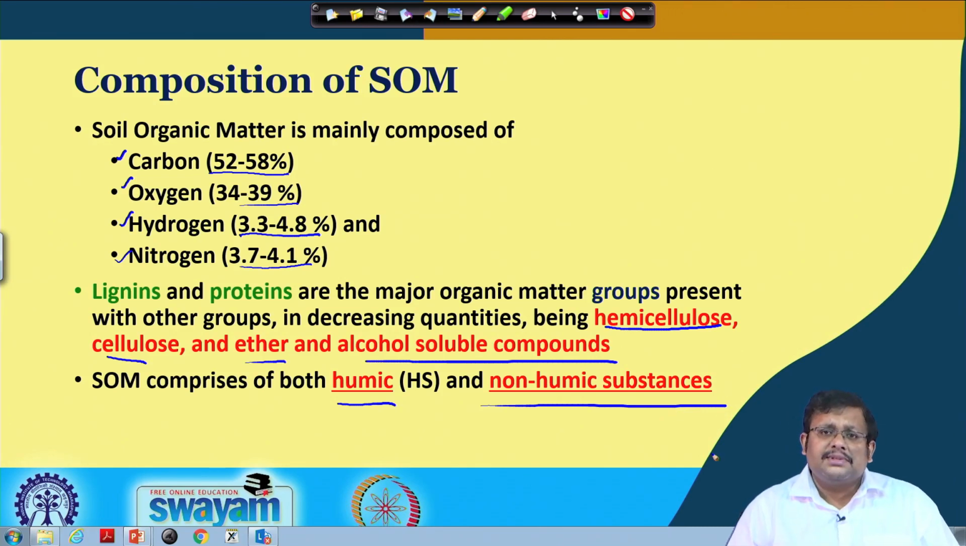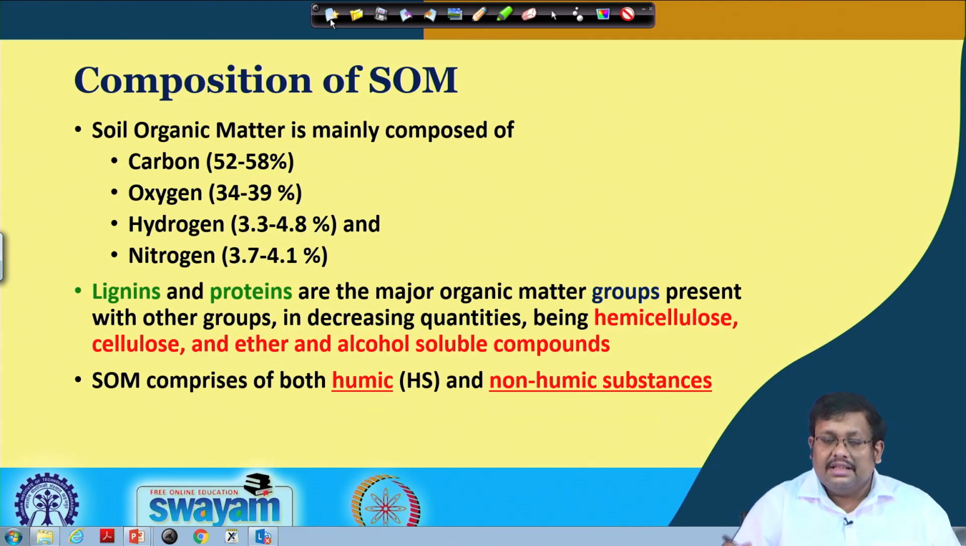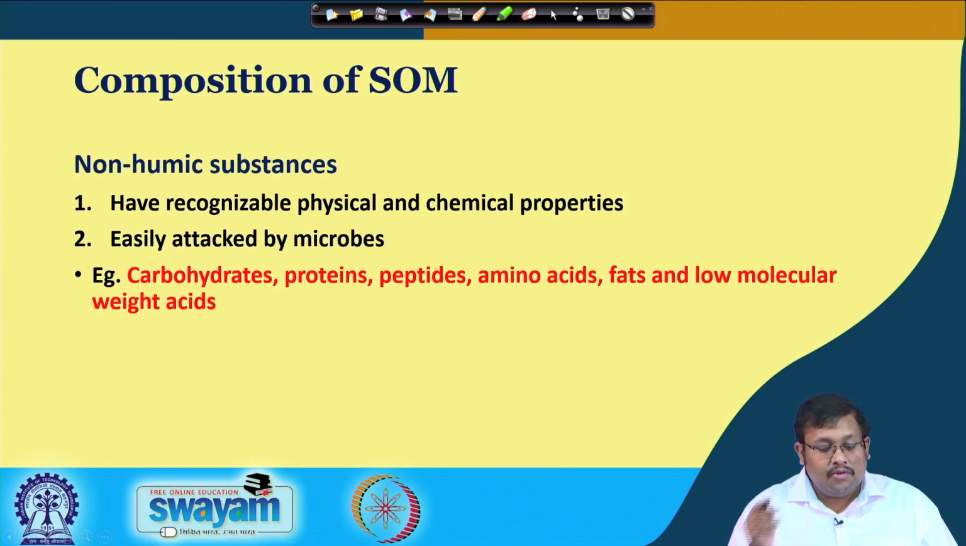Basically, the non-humic substances consist of compounds which have a known structure. However, in the case of humic substances, their structure is somewhat complex. We will see that in the incoming slides. Okay, so let us move on and see what the non-humic substances are.